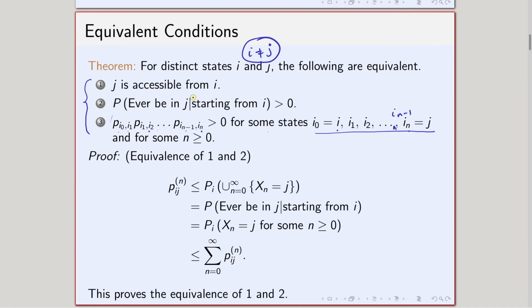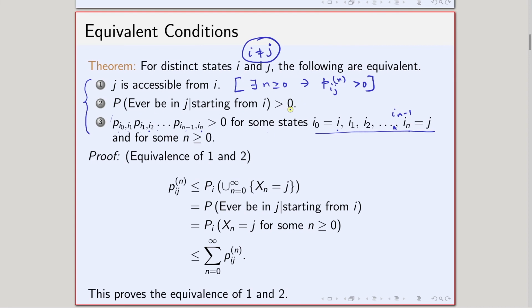So, let us now understand each of them separately and try to prove them. First, j is accessible from i. We know by definition that this means there exists an n greater than or equal to 0 such that p_ij^(n) is strictly greater than 0, that is basically the definition. Okay. Now, what is the physical meaning of the second statement?